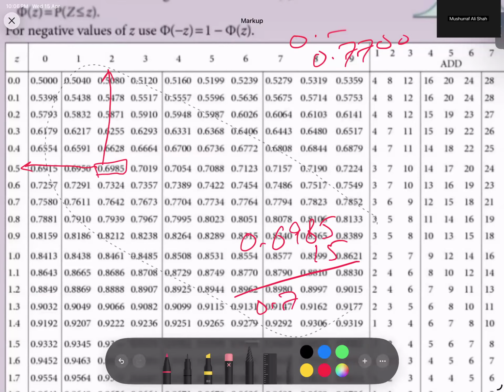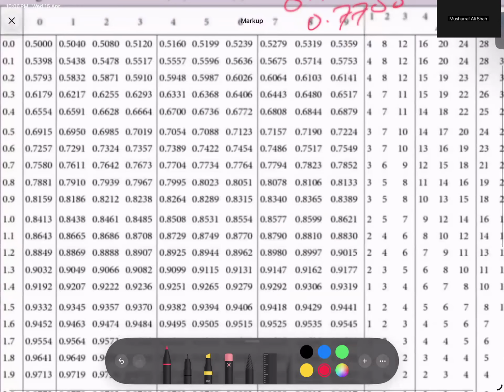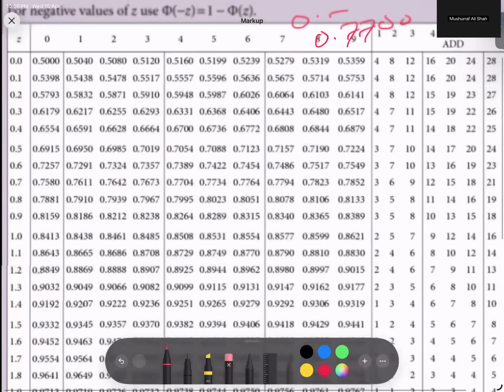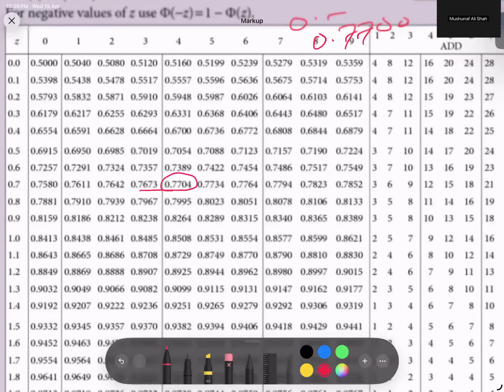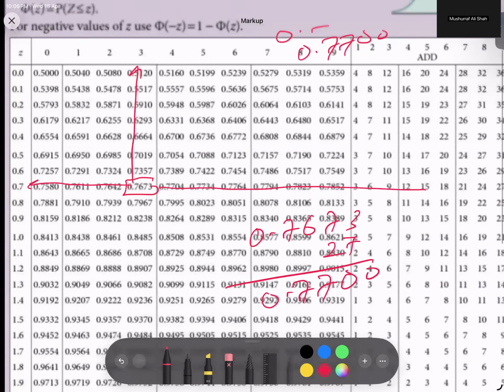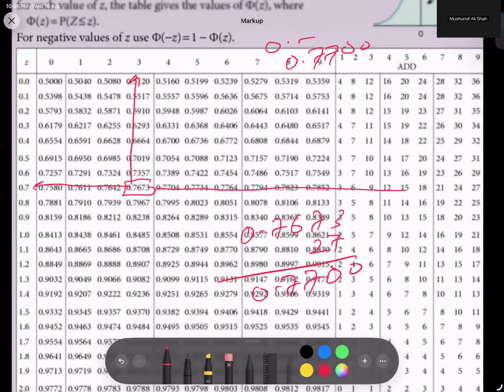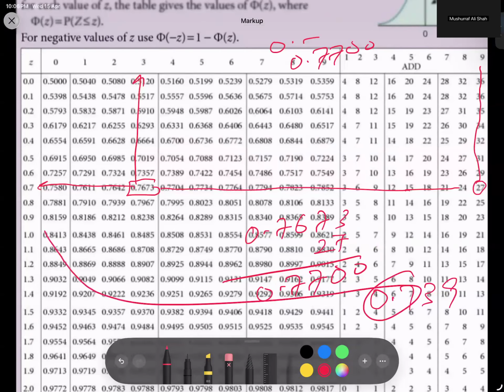Sorry to say, I have to check again. 77 basically. 7704 is this number, and on the left side 7 and above from 3, and 0.7673. How much do I add to get this one? So 27. If I add 27, students, it will become 7700. So where is 27? Go straight, and the highest number is the last number. So from the top, 9. So I'm getting here 0.739. Repeat: 0.7 from here, 3 on top and 9 at the end.